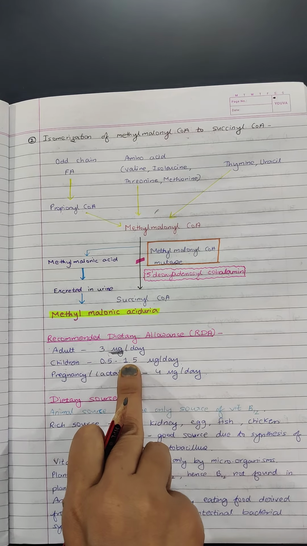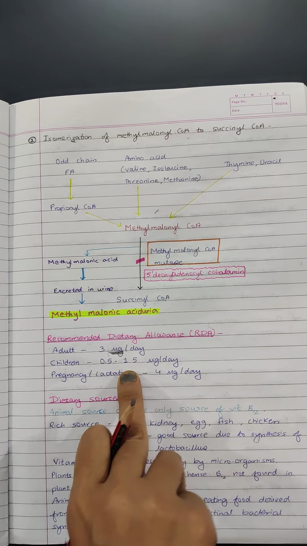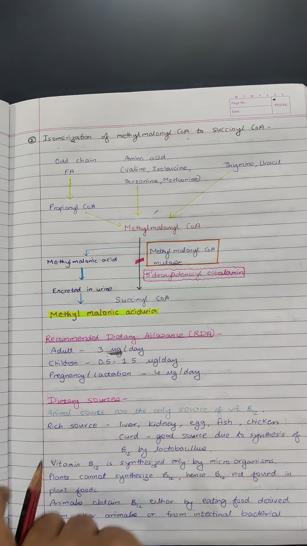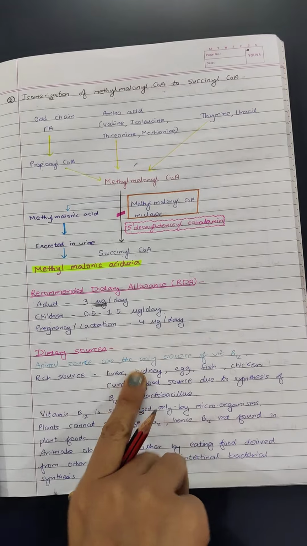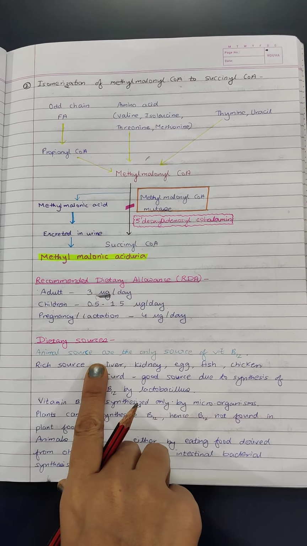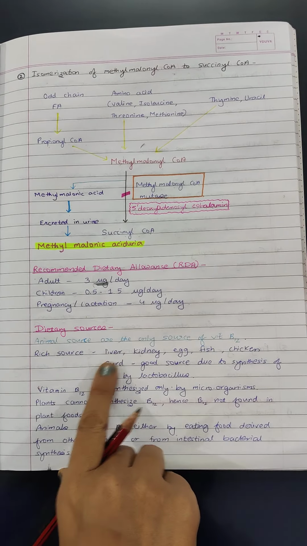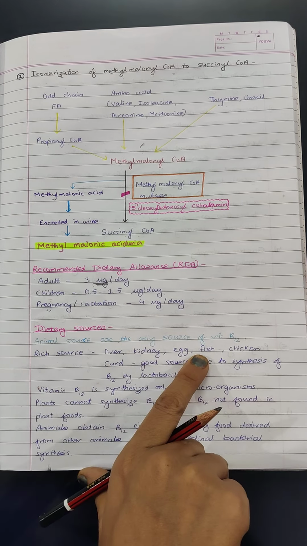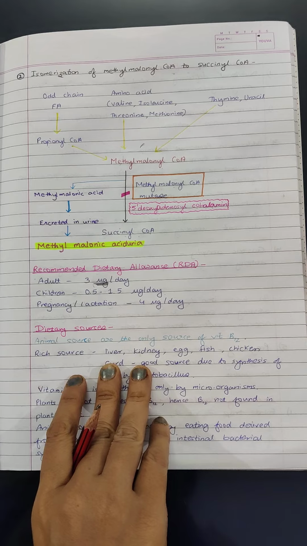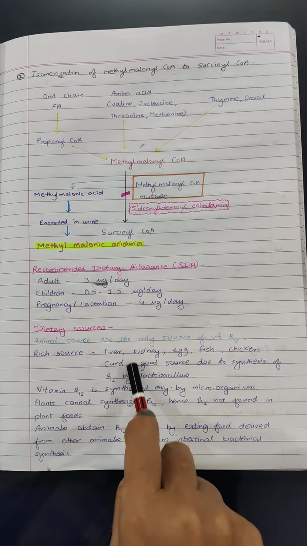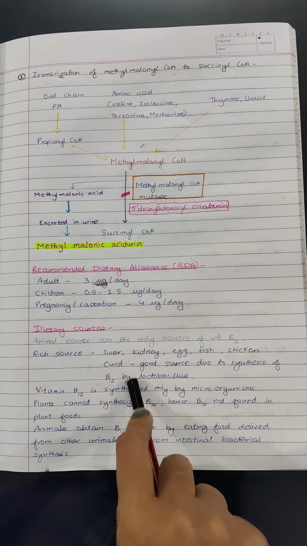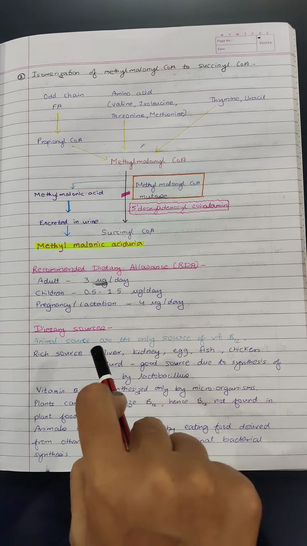Children require half, 1.5 microgram per day. In pregnancy the requirement increases to 4 microgram per day. Coming to dietary sources, only animals are the source of vitamin B12. The rich sources are liver, kidney, egg, fish, chicken. All the non-vegetarian food sources are rich sources. Curd is a good source due to synthesis of vitamin B12 by the lactobacillus bacteria present in it.